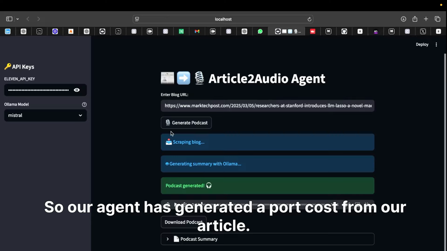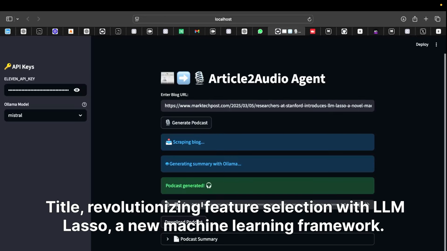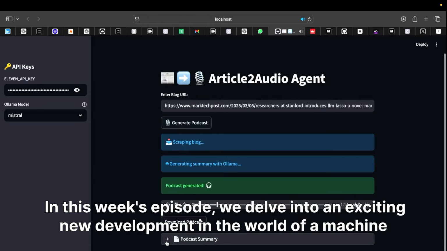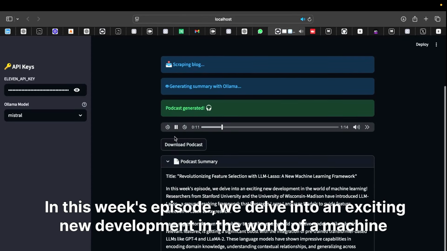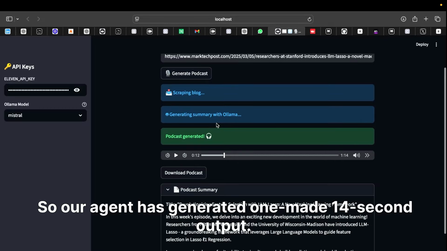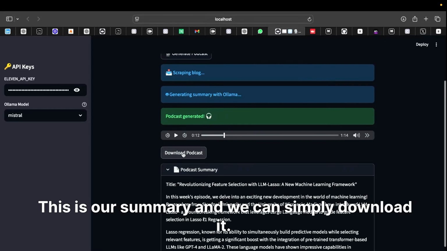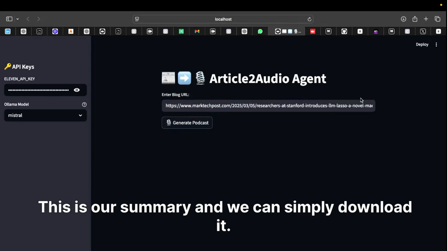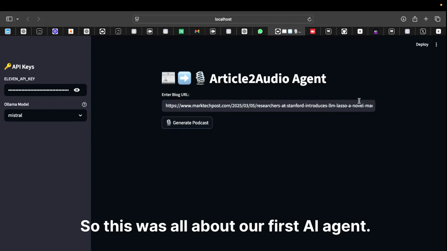So our agent has generated a podcast from our article. Title: Revolutionizing Feature Selection with LLM Lasso, a new machine learning framework. In this week's episode, we delve into an exciting new development in the world of machine learning. So our AI agent has generated 1 minute 14 seconds of output. This is our summary, and we can simply download it. So this was all about our first AI agent.